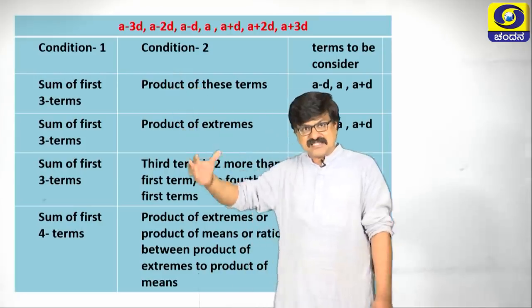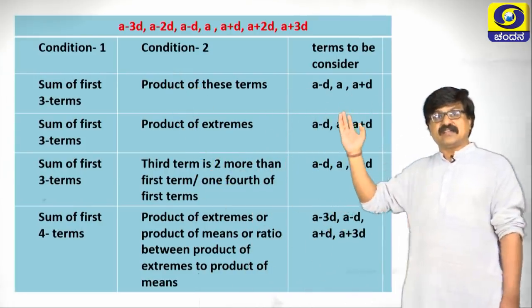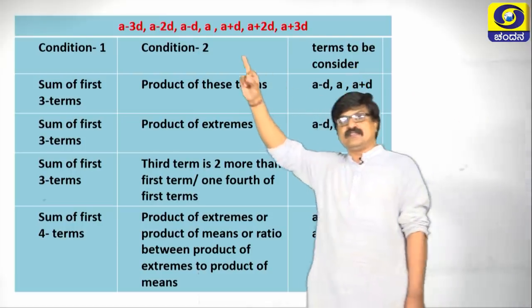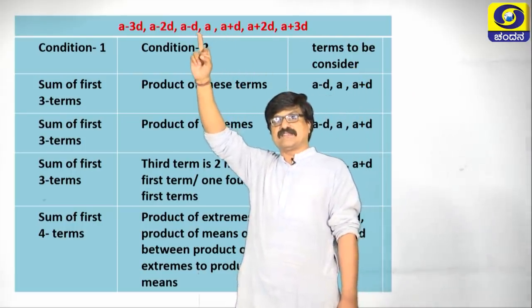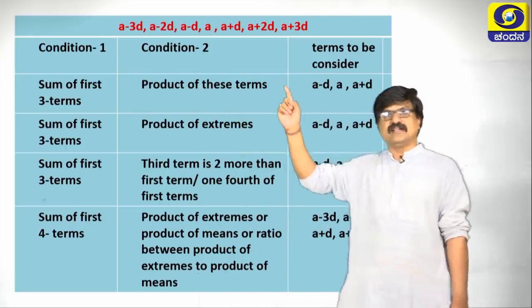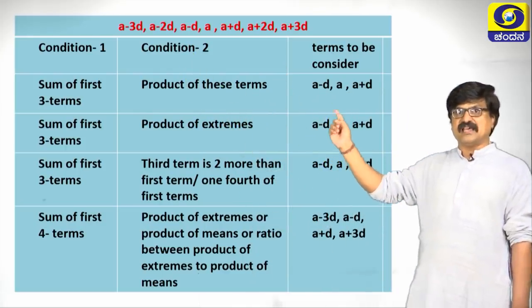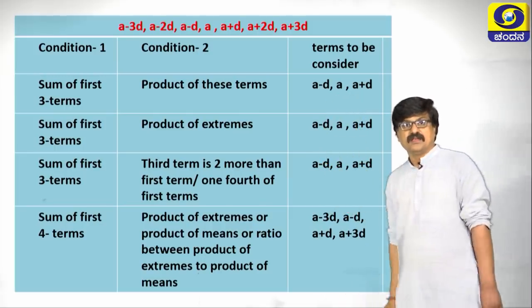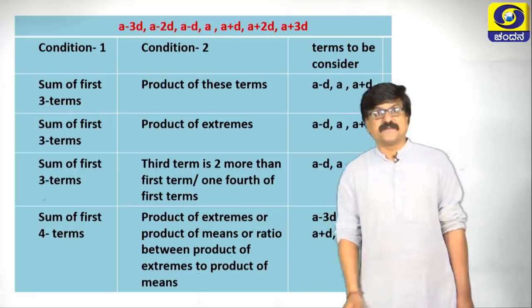Suppose conditions are like this, we can take the terms as, see in this one only, for each case I am taking a here, the preceding term and its next term, that is a minus d, a plus d in all first three kind of problems. Let us take the next one.